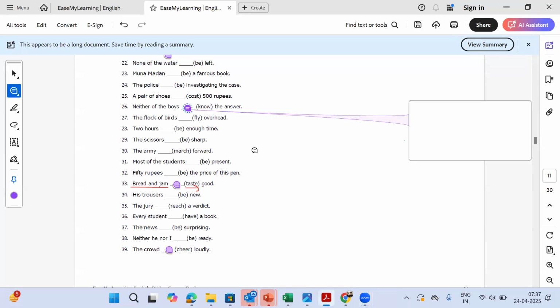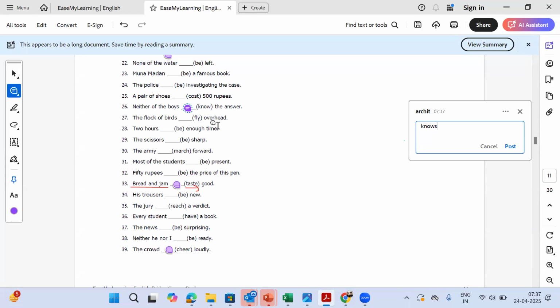Yeah, Samrat. The reason why it will be knows is that we are talking about again either of the boys, neither of the boys, each of the boys, none of the boys, neither of the boys. We are talking about each boy as a singular unit. So suppose I said neither Archit nor Bishal nor Samrat knows the answer.